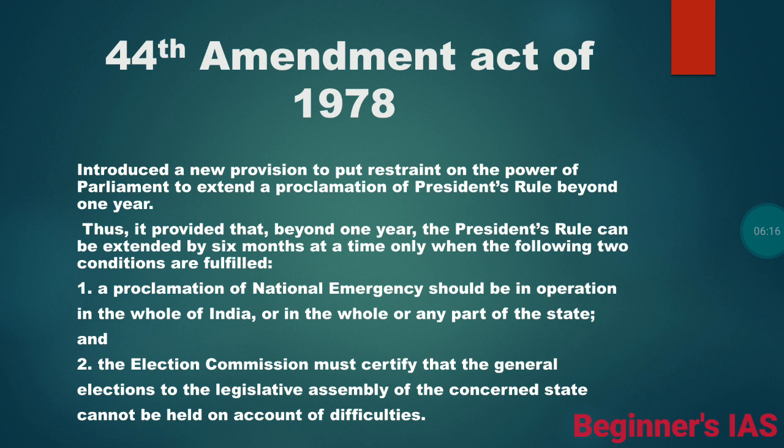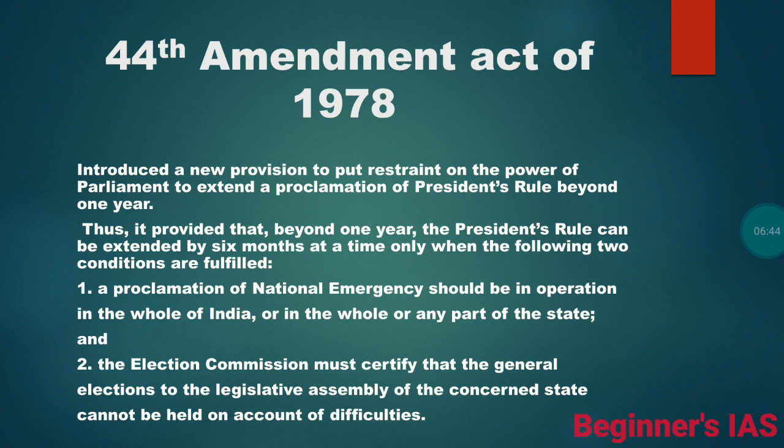What are they? The first one is, if a state is under presidential rule, the first condition is that the proclamation of national emergency should be in operation in the whole of the country or in any part of the state. Then this proclamation of presidential rule can be extended up to 3 years.